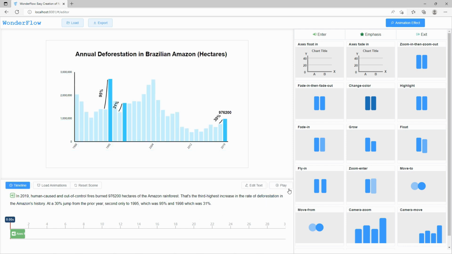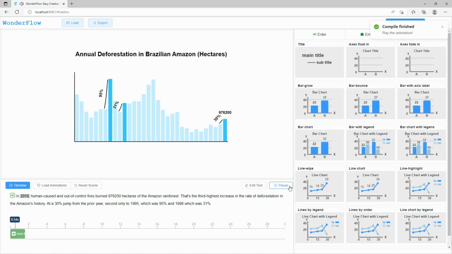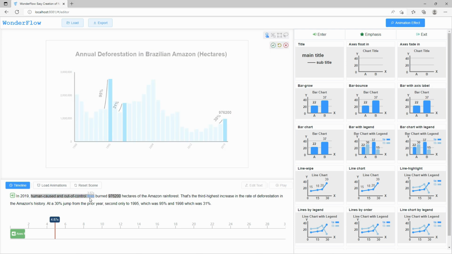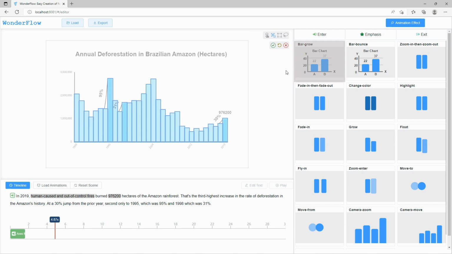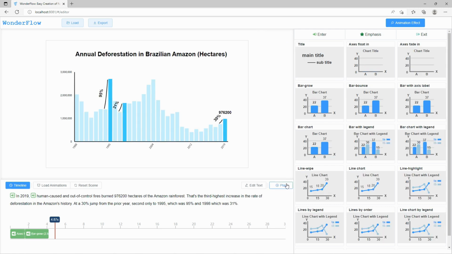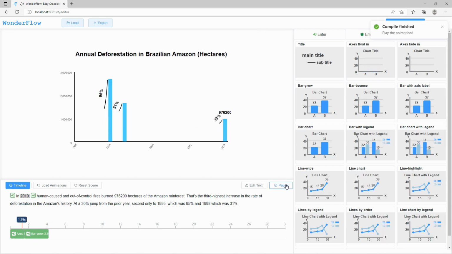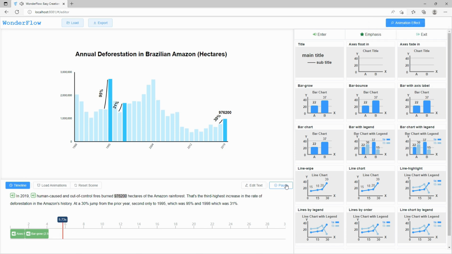Nancy previews the data video. "In 2019, human-caused..." and she is satisfied with the effect. Further, Nancy wants to show the bars right after the appearance of coordinates. So she binds the closely followed narration words human-caused and out-of-control fires with all the light-colored bar elements and applies a bar grow animation. "In 2019, human-caused and out-of-control fires burned 976."